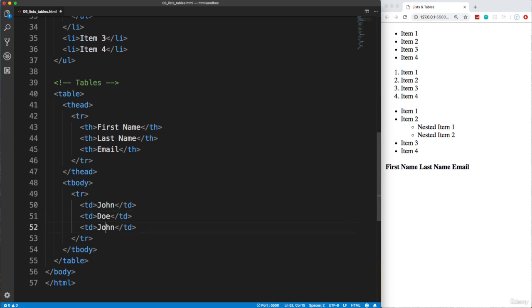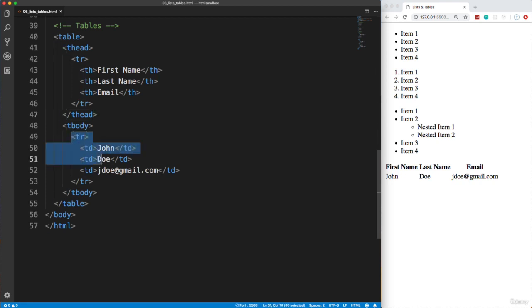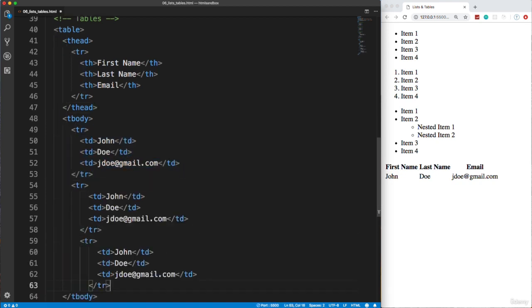So Doe would be the last name, and email. Okay, if I save that, and there we go. So we have first name, we have one entry here, or one row with it, which is John Doe, and then his email. So I'm going to go ahead and copy this whole table row, and let's do 2 more.